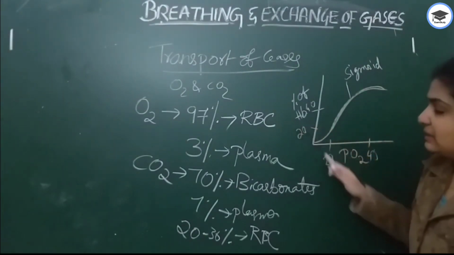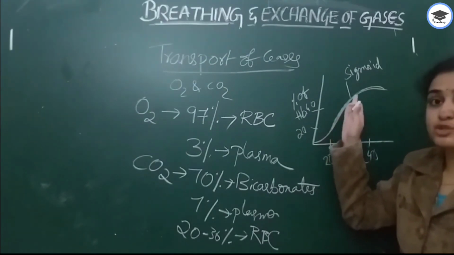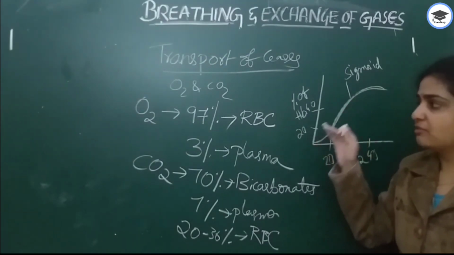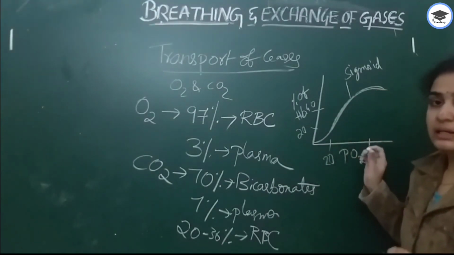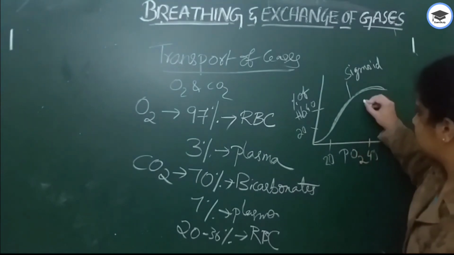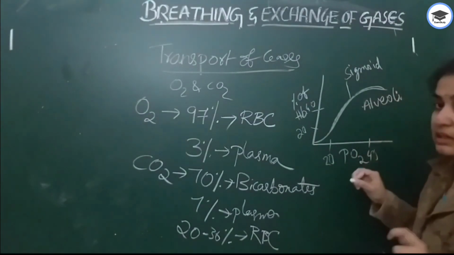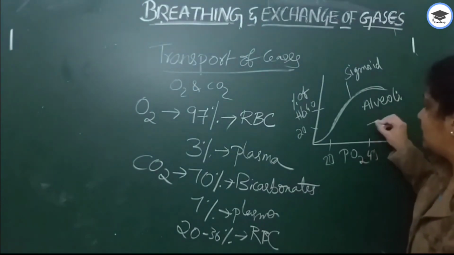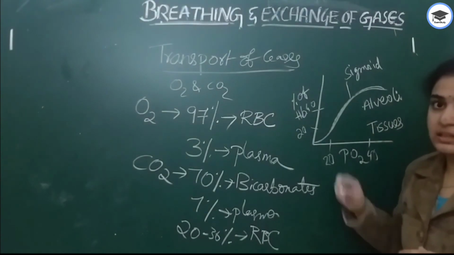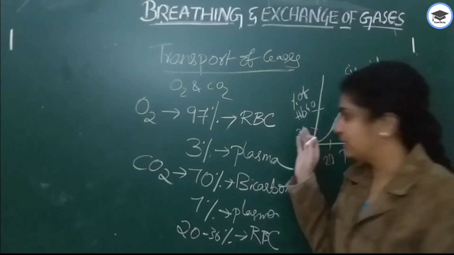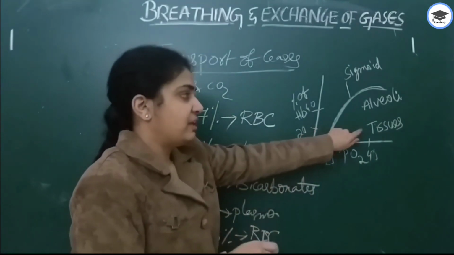In this curve, the curve shifts to the right only in the alveoli, and the curve shifts to the left in tissues. Means in lungs, the curve will shift to the right, whereas in tissues, it will shift to the left.